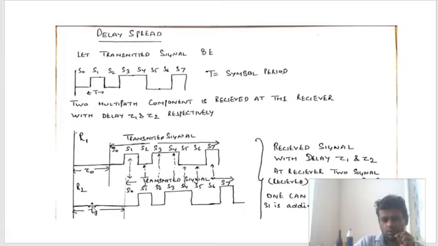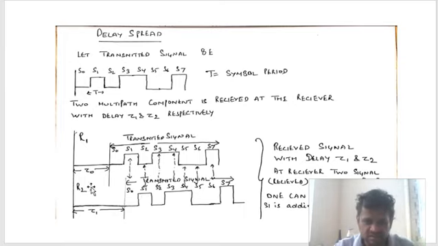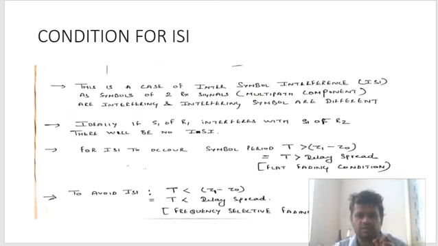Once they have become almost equal, exactly what happened? S0 is overlapping with S0, S1 is overlapping with S1, meaning there will not be inter-symbol interference. It gives us a clear idea that inter-symbol interference will be dependent on tau1 minus tau0, and this is what is written here. Okay, this is the case of inter-symbol interference.